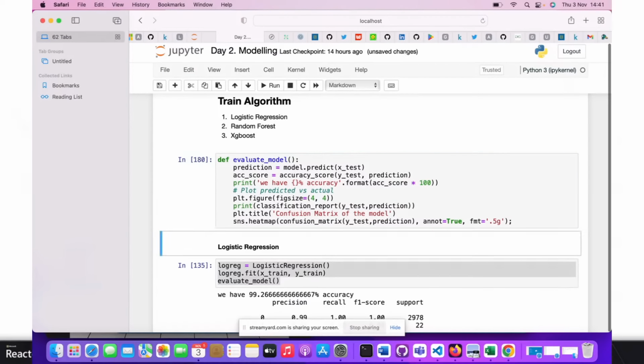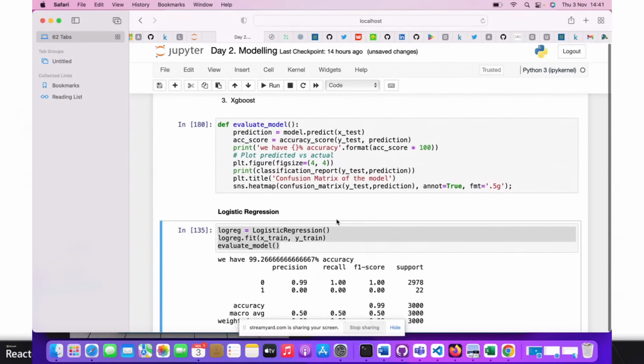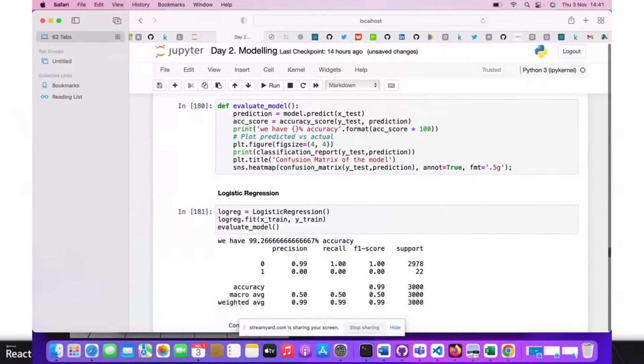So let's look into that, and we have to justify what I said earlier about accuracy by trying to debug our model. We start with logistic regression, by default. We fit our model and evaluate it. Wow, we observe that we have 99.26% accuracy.